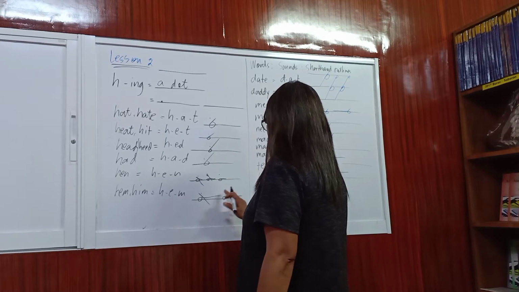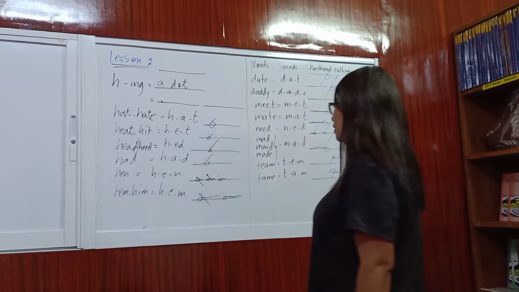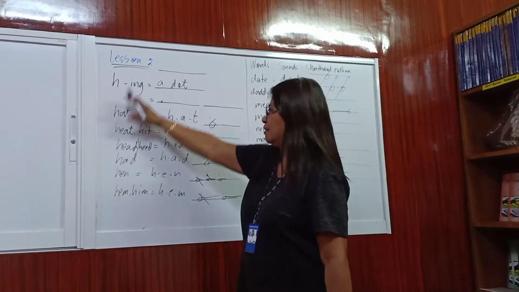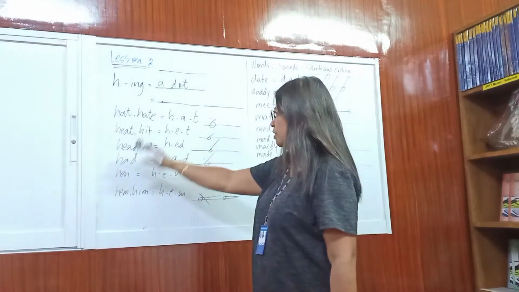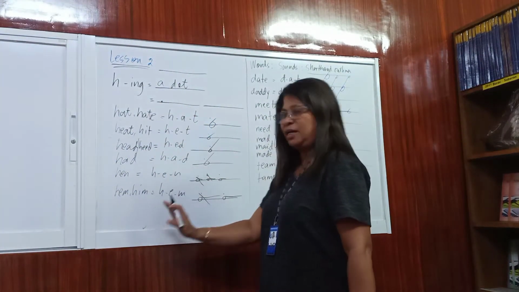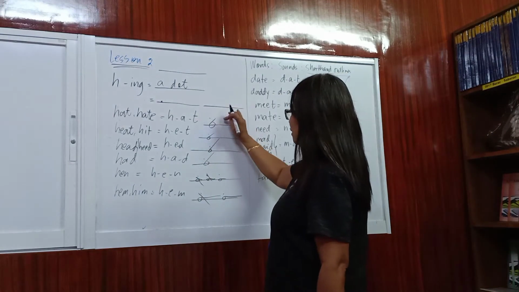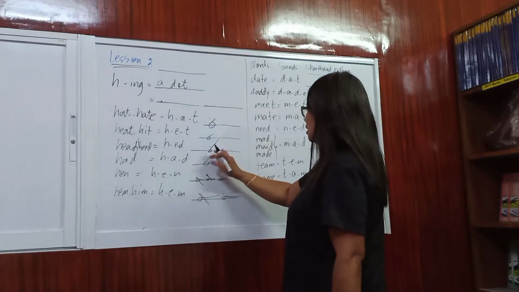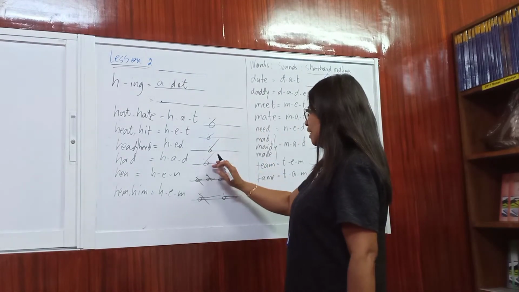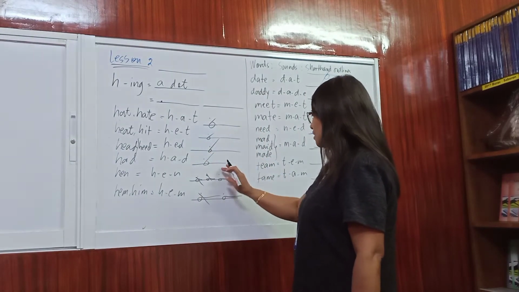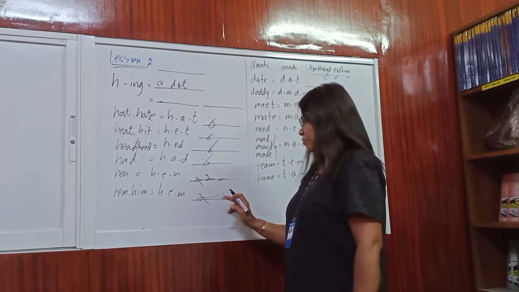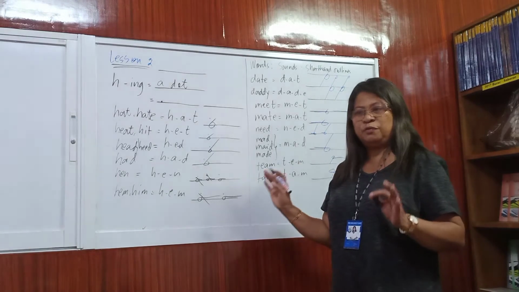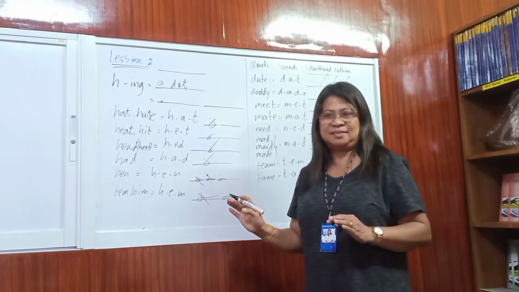So as you can see, if you want to practice, you simply forget the words. You focus on the sounds and then read the outline like H-E-T, hat or hit. H-E-D, head or hit. H-A-D, hat. And then H-E-N, hen. H-E-M, him or hem. Now, the choice of word will be dependent on the sentence.